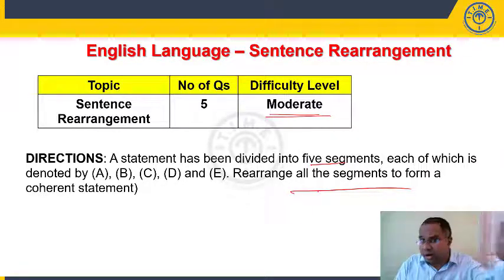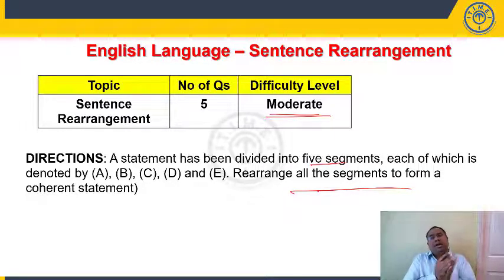So when you look at 3rd October slot 1, these question types were asked, sentence rearrangement, grammar question types. There the question types were easy to solve. But compared to 3rd October slot 1, I can say the questions asked in this particular slot and 10th October slot 1 were moderate, not that easy compared to last year, and were of moderate level of difficulty. Right? So these are grammar question types that appeared in your English language section.